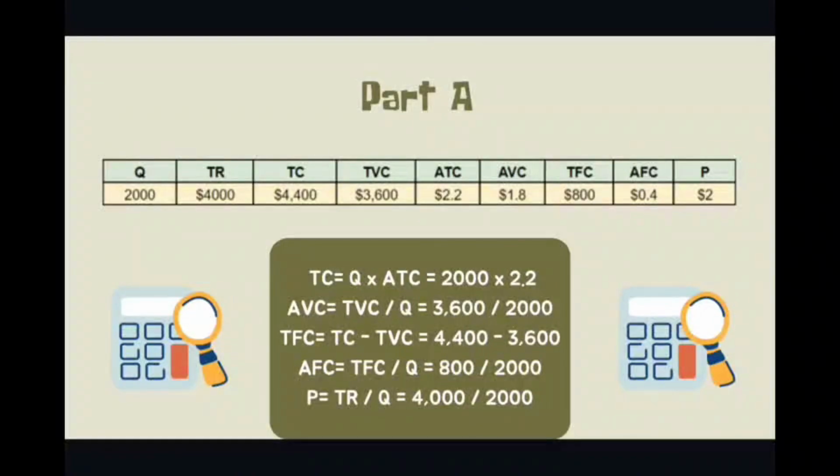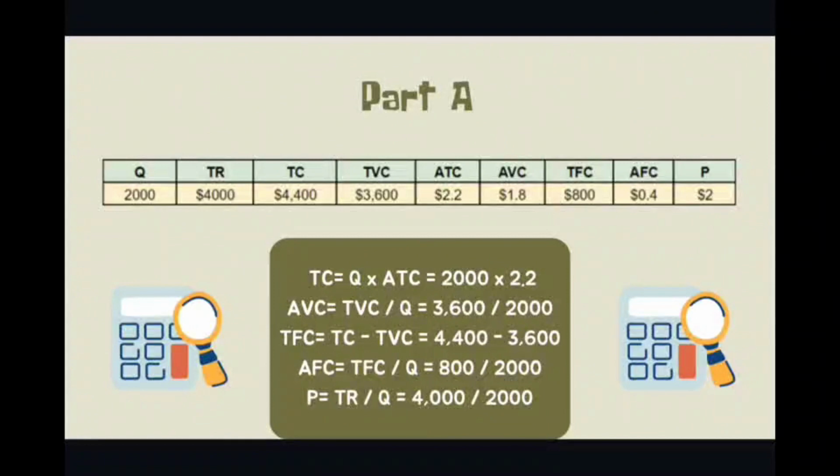We can see here that the quantity is 2,000, total revenue is 4,000, total cost is $4,400, total variable cost is $3,600, average total cost is $2.2, average variable cost is $1.8, total fixed cost is $800, average fixed cost is $0.4, and price is $2.